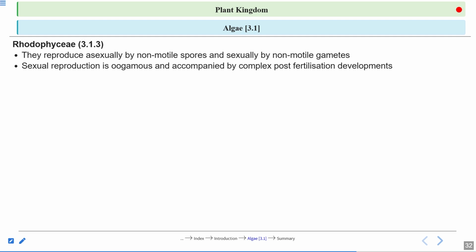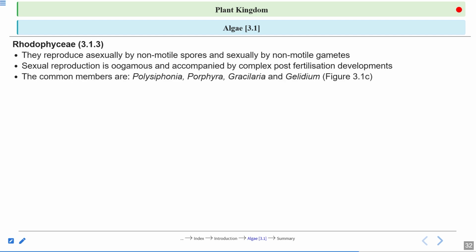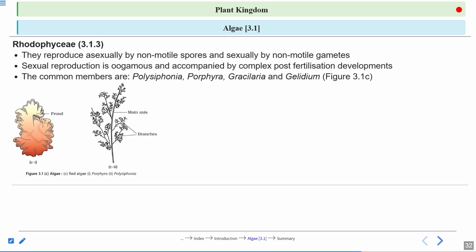In this respect, the red algae are different. Common examples: Polysiphonia, Porphyra, Gracilaria and Gelidium. This we have already discussed. For economic importance, we get agar from these, right? The two examples here are Porphyra and Polysiphonia.